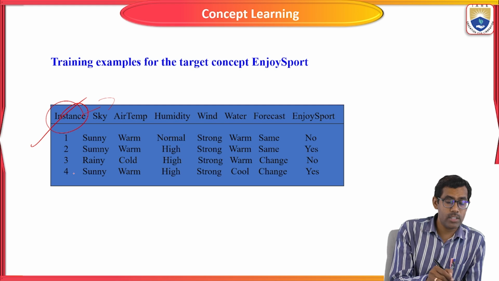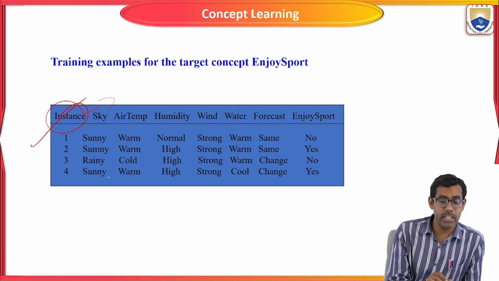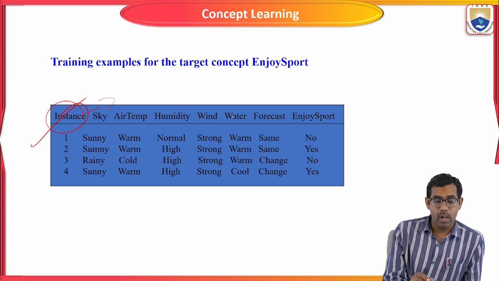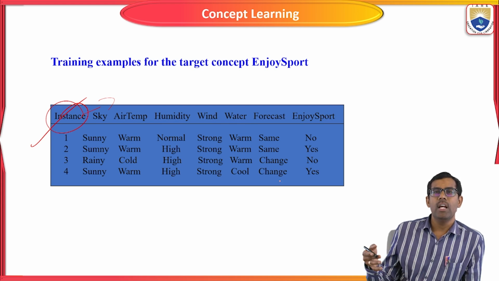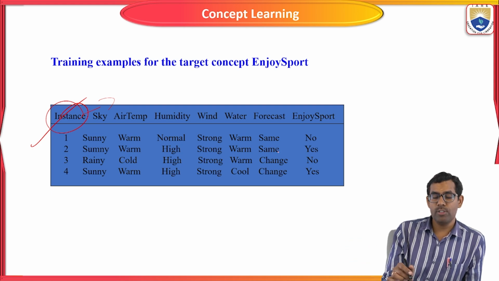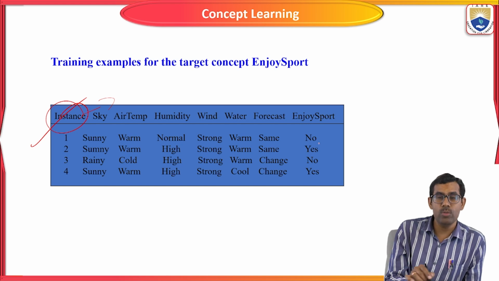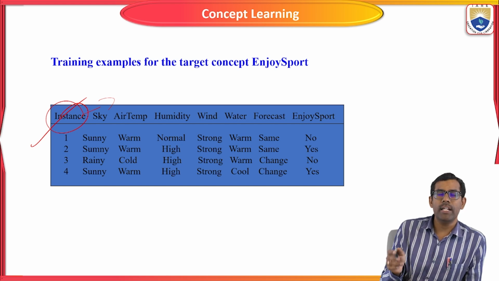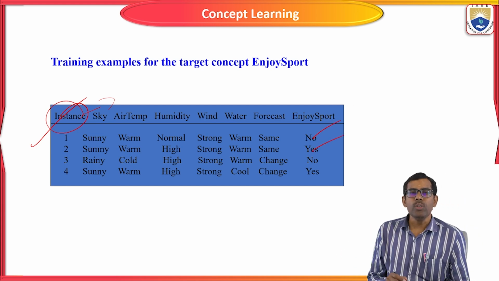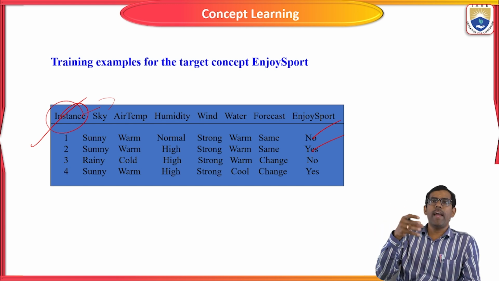There are different values for the attributes I gave here: sunny, rainy, warm, cold, normal, high. The humidity is normal or high. The wind is strong or weak. The water is warm or cold. The forecast is the same or it changes. Nowadays the forecast changes every hour, right? Based on these attributes, on that day it is suitable for enjoying sports or not. If it is no, it will return 0. If it is yes, it will return 1.